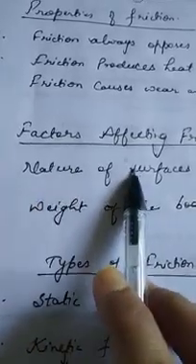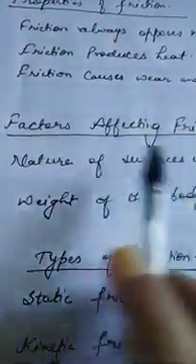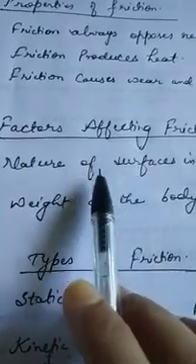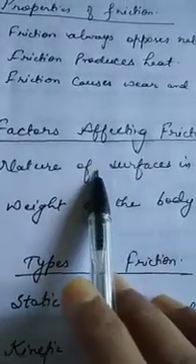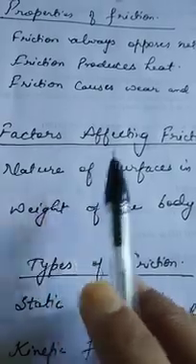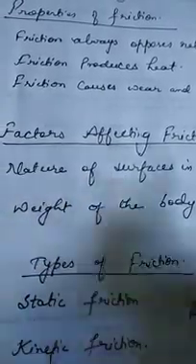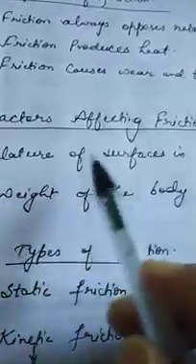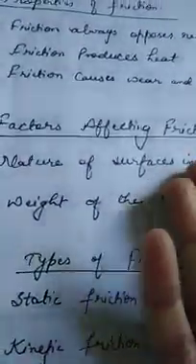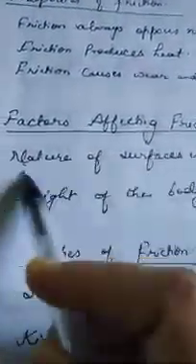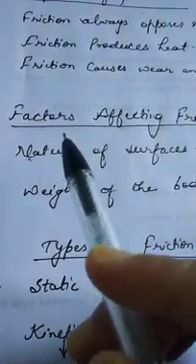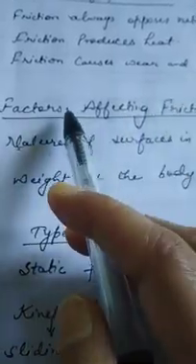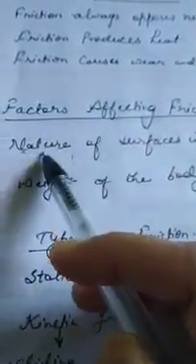Friction arises due to irregularities on the surface of the object. The more the irregularities, the greater will be the friction. Since a smooth surface has fewer irregularities as compared to a rough surface, friction is less for a smooth surface and friction is more for a rough surface. So nature of the surface is very important. That's why friction depends upon the nature of the surface.